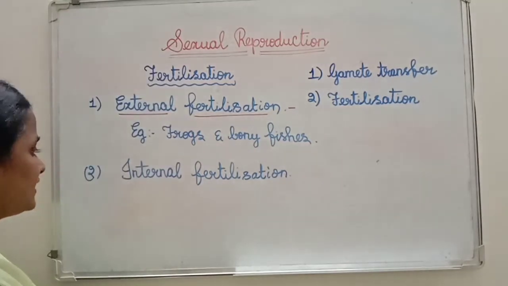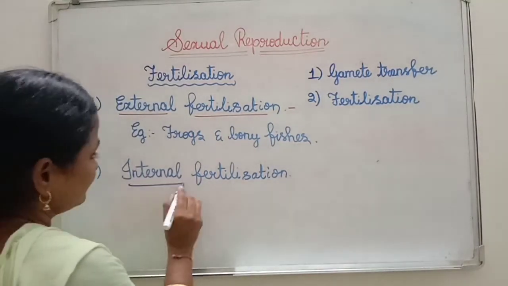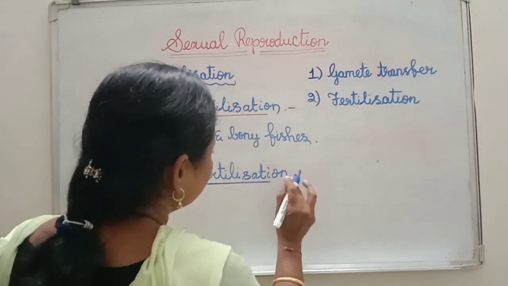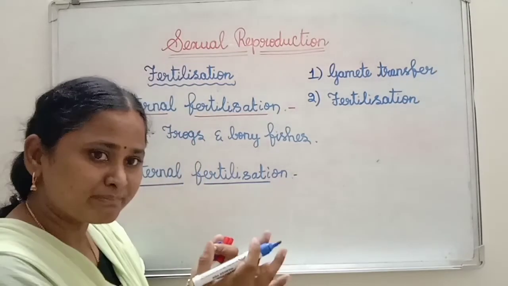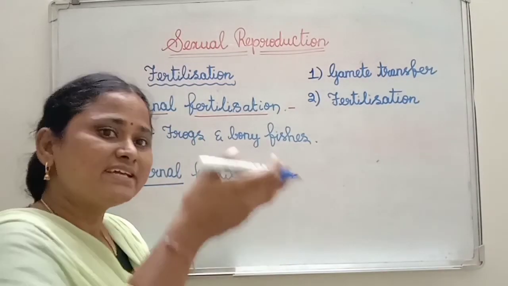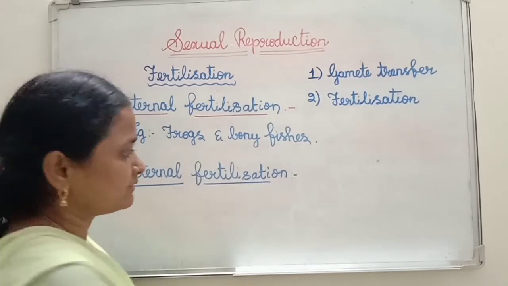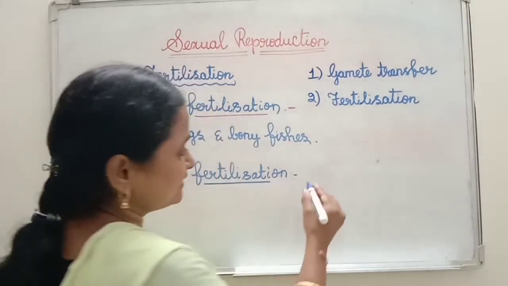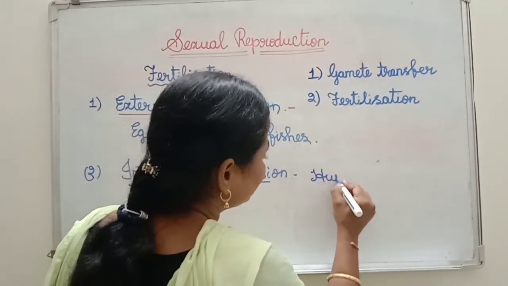Now coming to internal fertilization. Internal fertilization means the fusion of male and female gamete takes place inside the animal body only. Example, Homo sapiens, that means human beings.